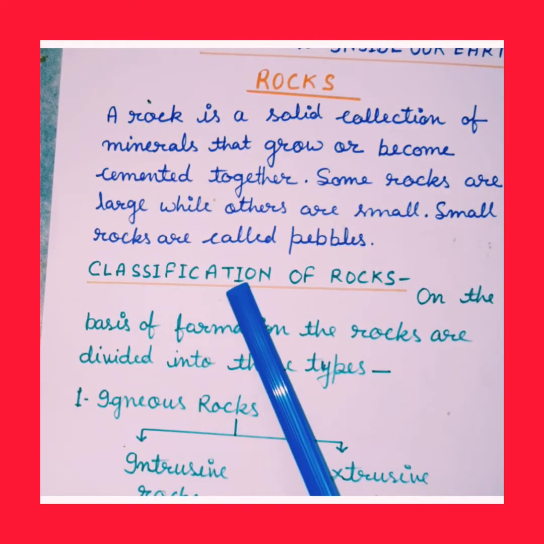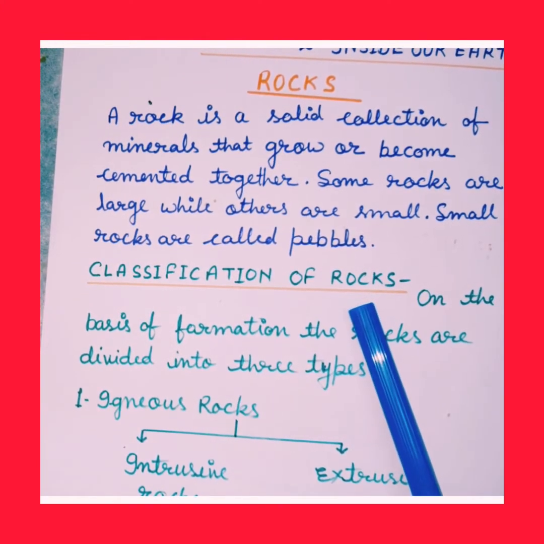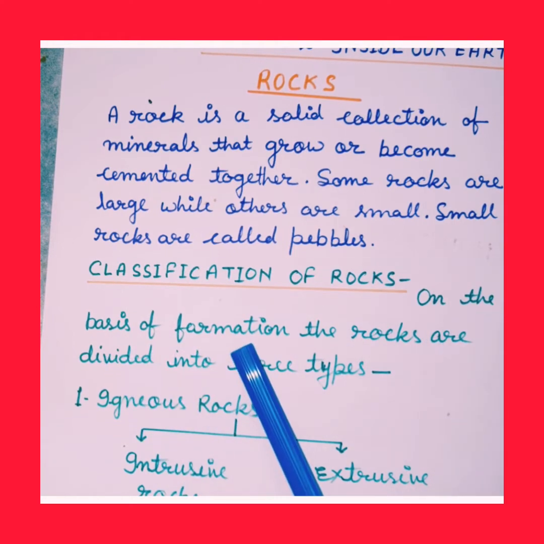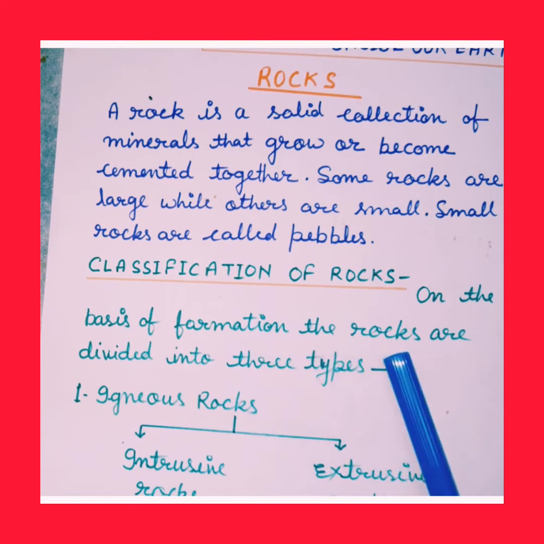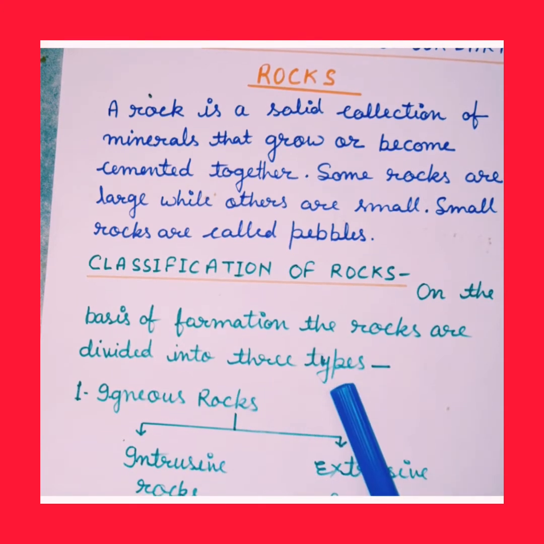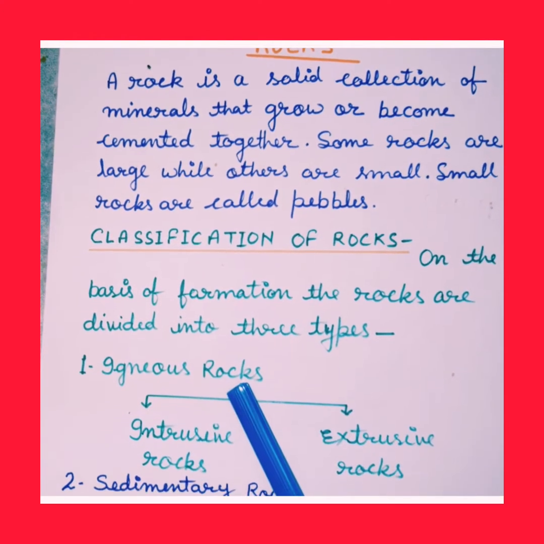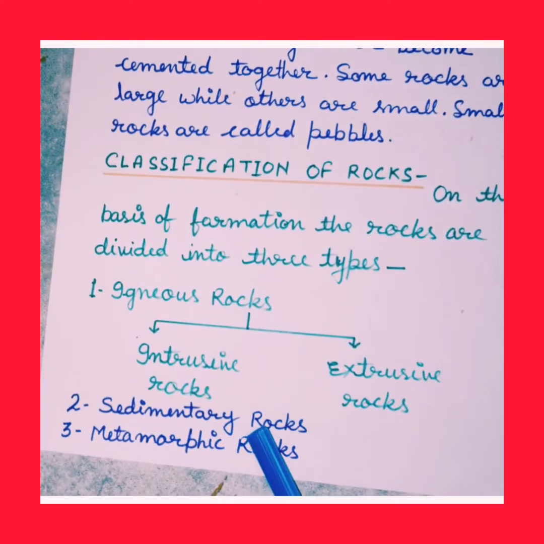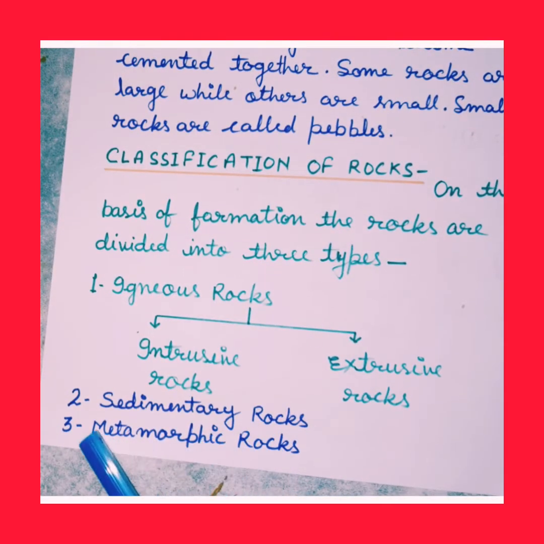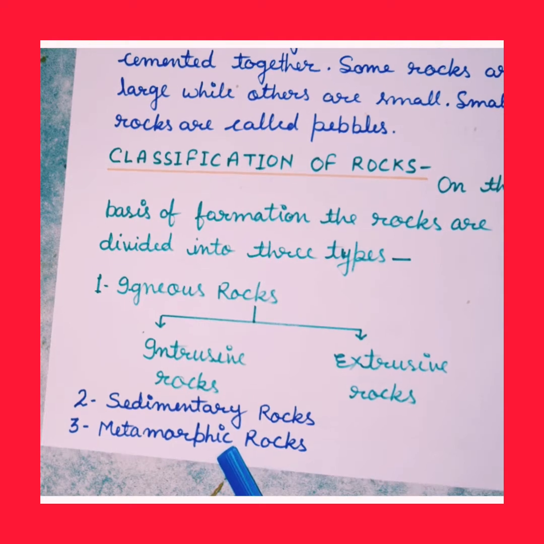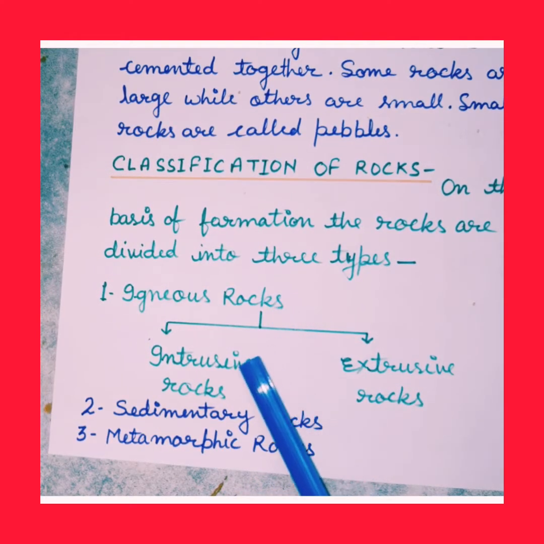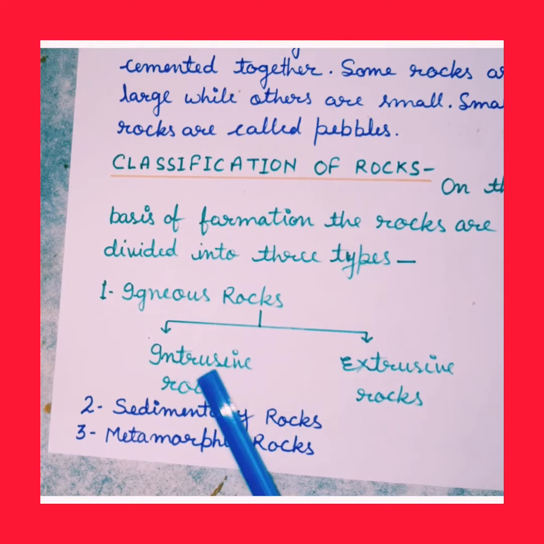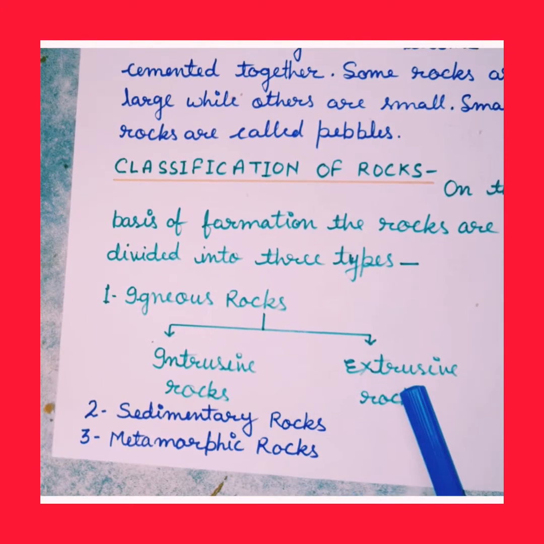Now we will discuss classification of rocks. On the basis of formation or structure of rocks, rocks are divided into 3 types. Number 1 is igneous rocks, number 2 is sedimentary rocks, and number 3 is metamorphic rocks. The igneous rocks are divided into 2 parts: intrusive rocks and extrusive rocks.